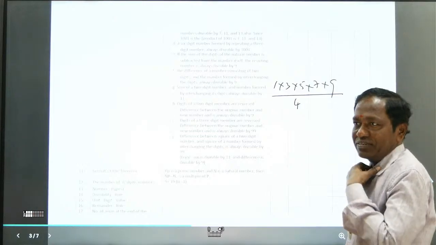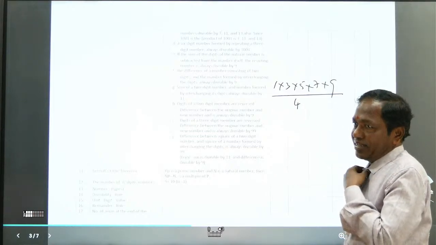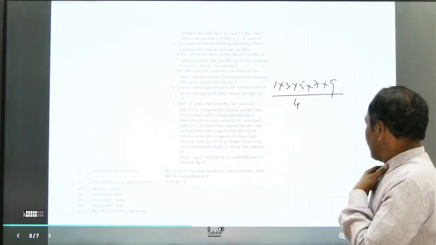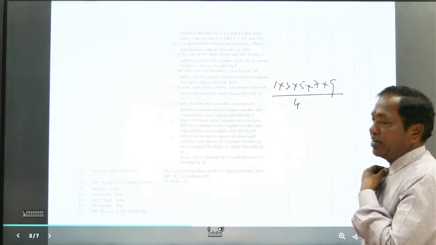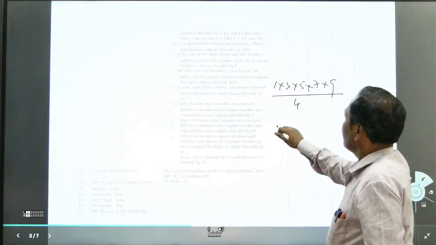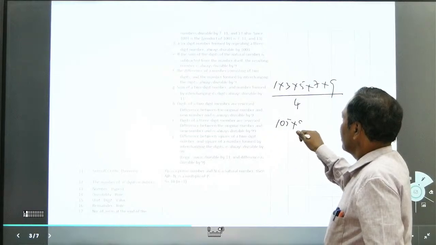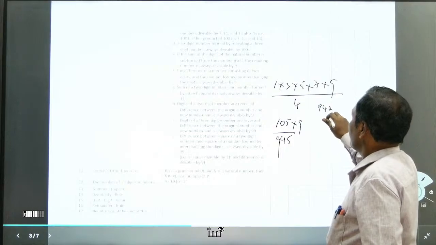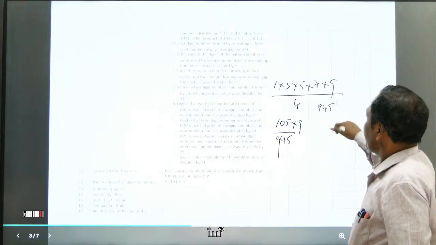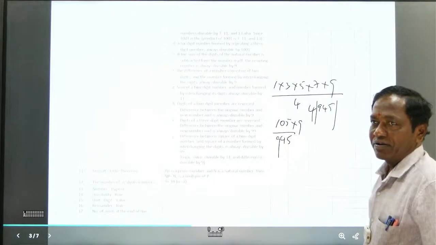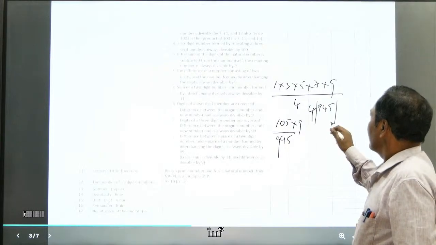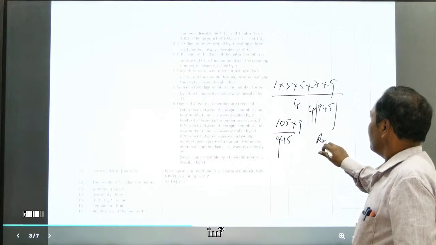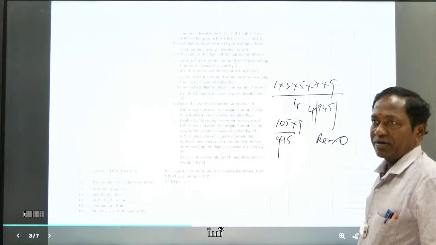Let us check it out first. 1 into 3 is 3. 3 into 5, 15. 15 into 7, 105. 105 into 9, 945. 945 divisible by 4, and definitely the remainder will be 1.